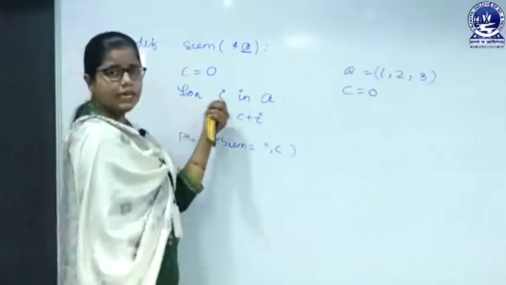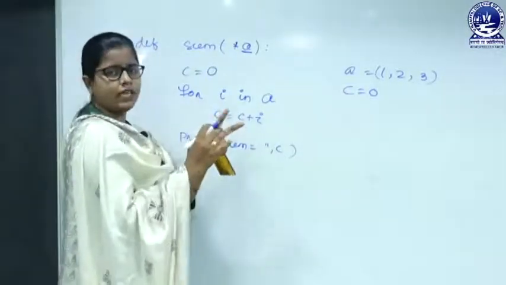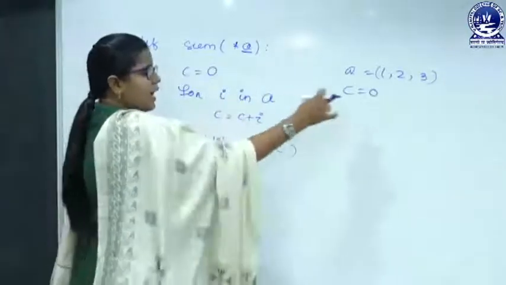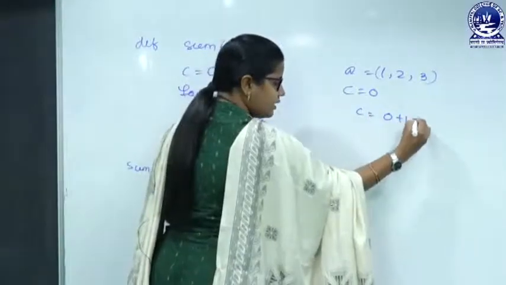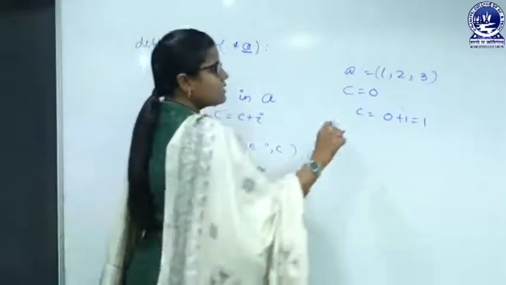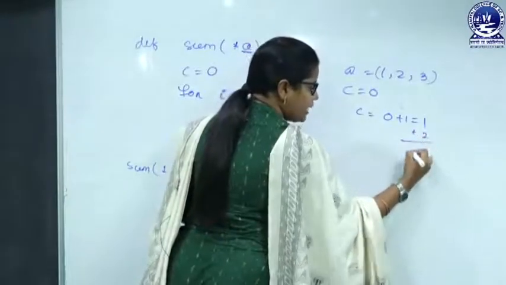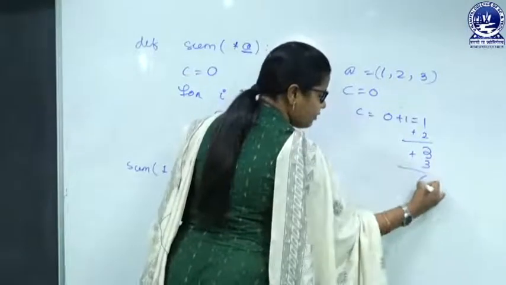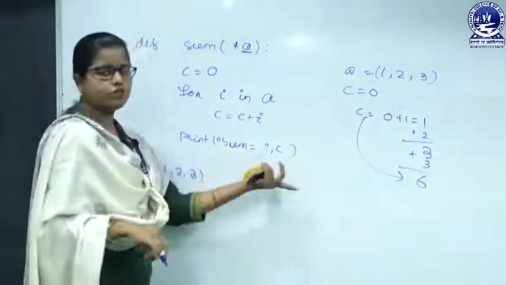So for I in A, that means starting from the first index, it goes to the last index of the tuple. Initially I will be 1, so C equals 0 plus 1, that is 1. Next I will be 2, then 1 plus 2 will be 3. Then I will be 3, 3 plus 3 will be 6. So C is 6. So the answer, sum equals 6.